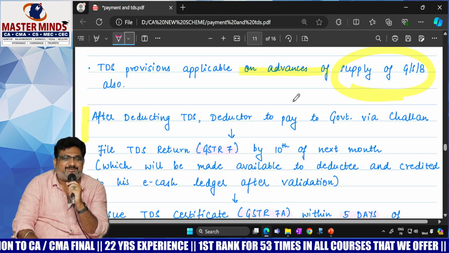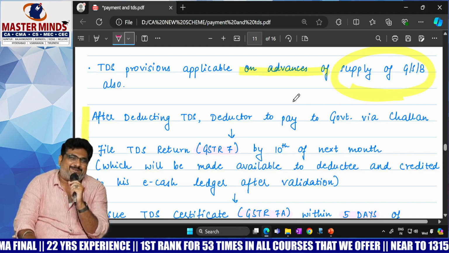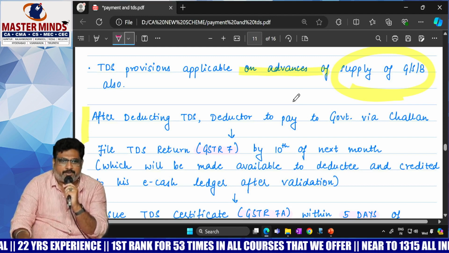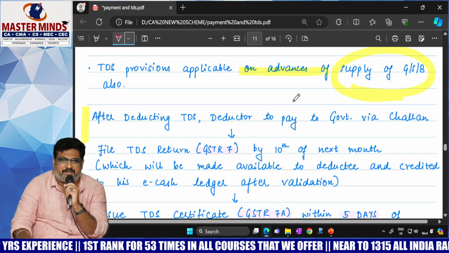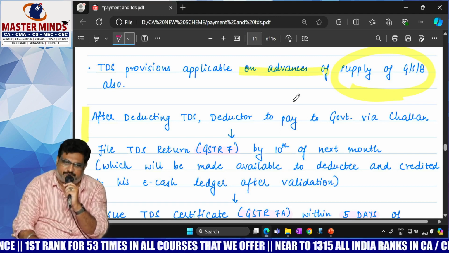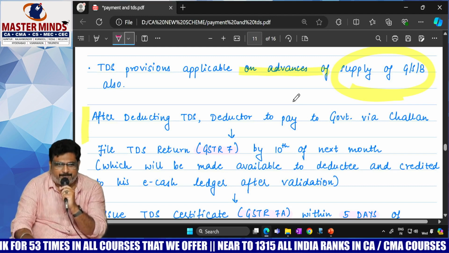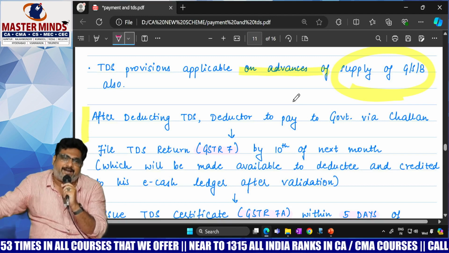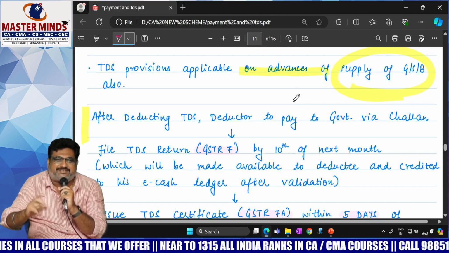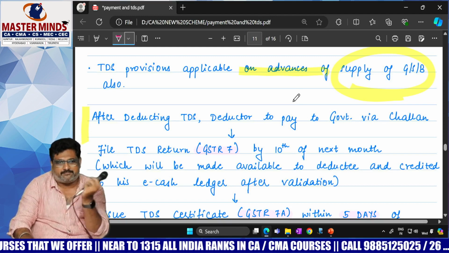What is the use of GST? Government will get the revenue. That's why, in order to get some early revenue, just like nowadays pre-wedding shoots are there, before marriage some advantage will be there for you. Just like that, in TDS the government will get 2% in advance. The remaining 98% will be paid later on. This is nothing but advance tax, one type of, that's it. No other benefit. Any other?